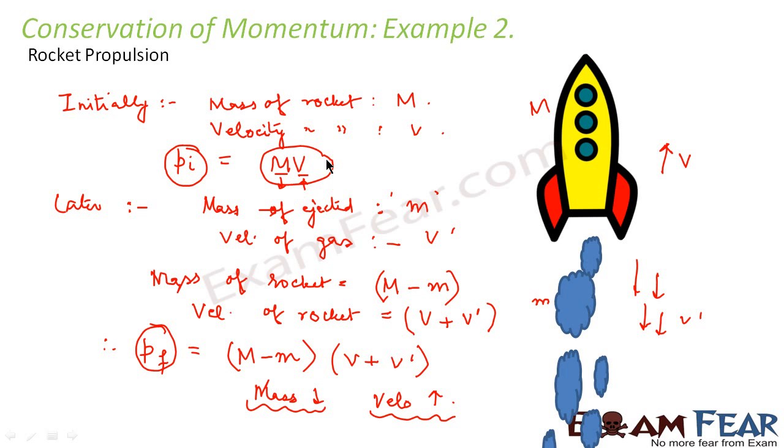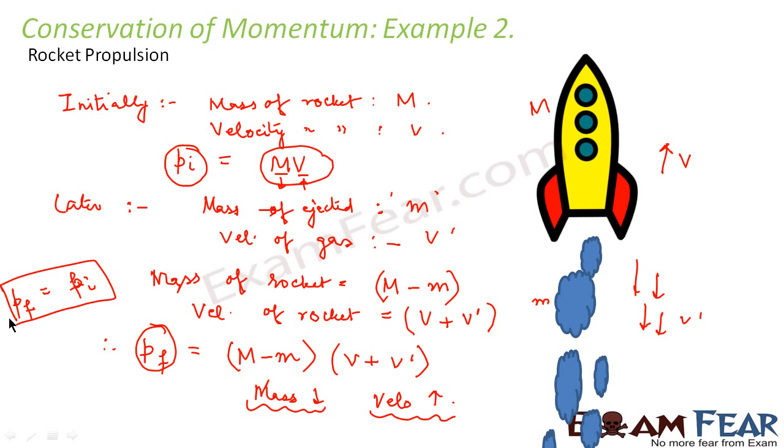One quantity was reduced and the other quantity was increased, so the product remained the same. So we find that P final, that is the final momentum, is equal to the initial momentum. And that is how the law of conservation of momentum holds true for rocket propulsion.